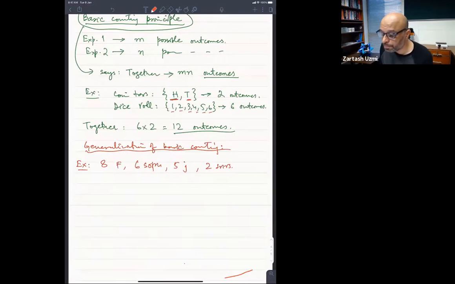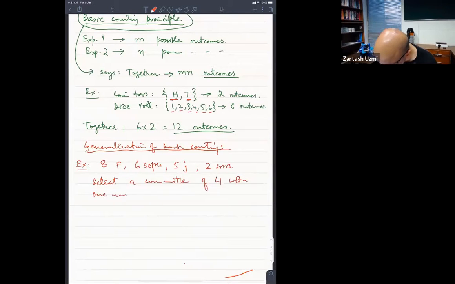Now select a committee. इसमें से एक कमेटी पिक करते हैं, of 4 with one member from each year, each group और year, जो भी आप उसको कह दें.